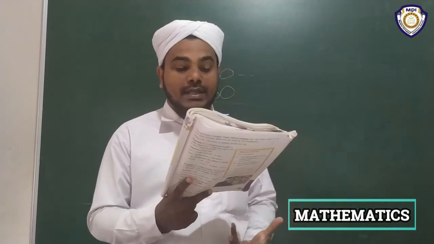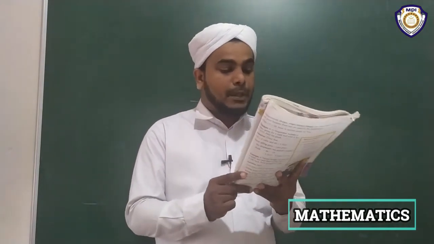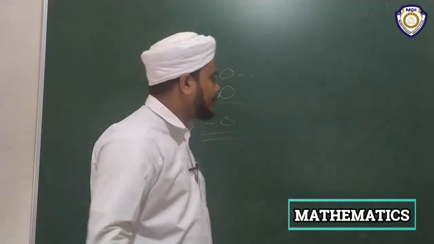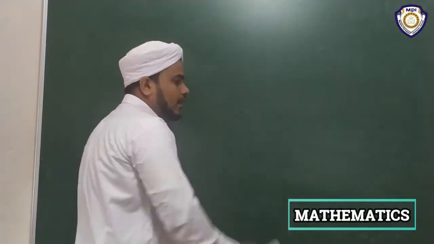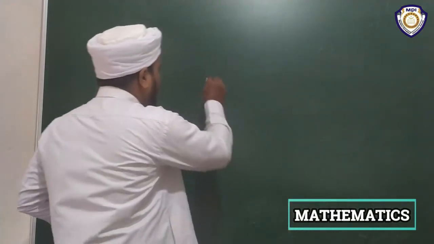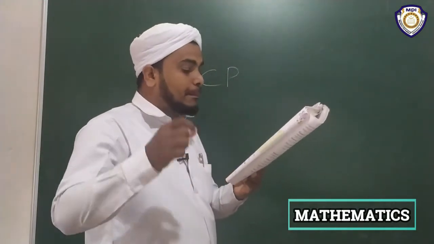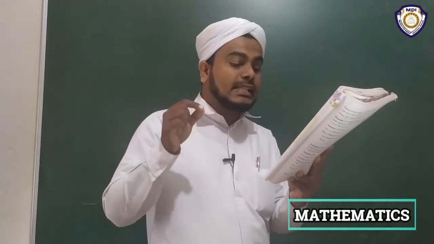The price at which an article is bought is called the cost price, CP, of the article. Okay, here there are main points related with this chapter. First one, CP. What does it mean? CP means the price at which an article is bought.